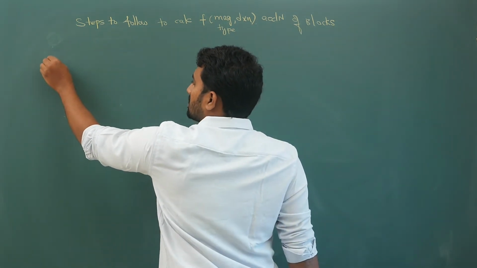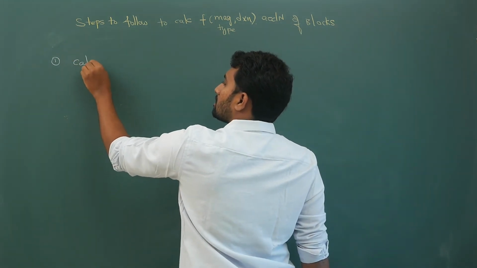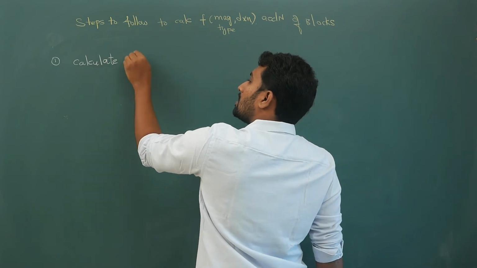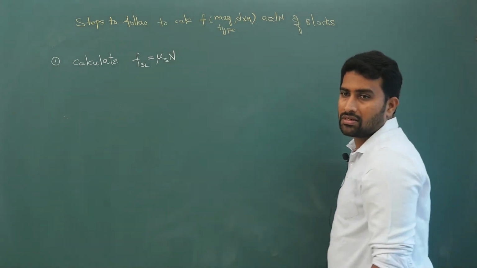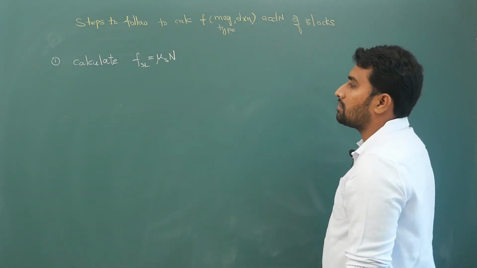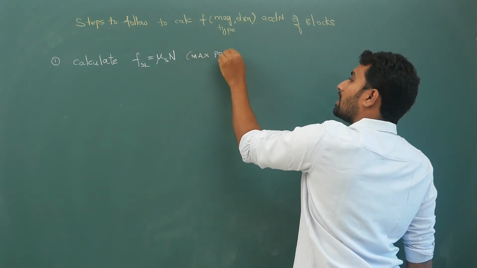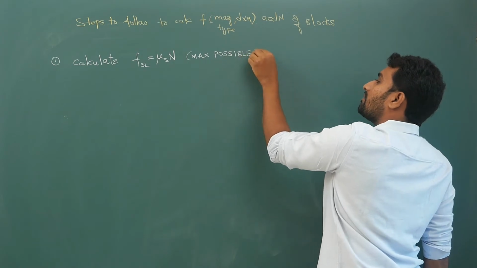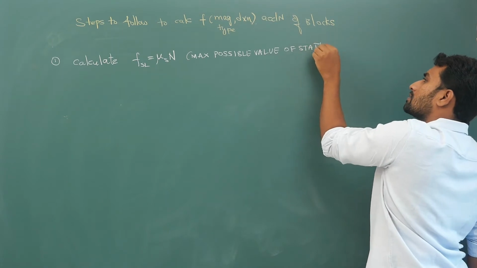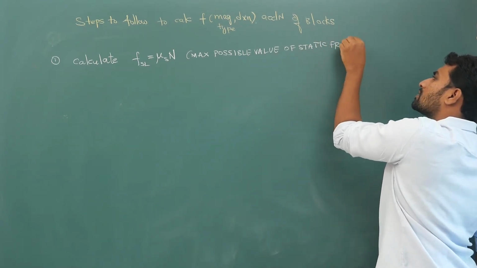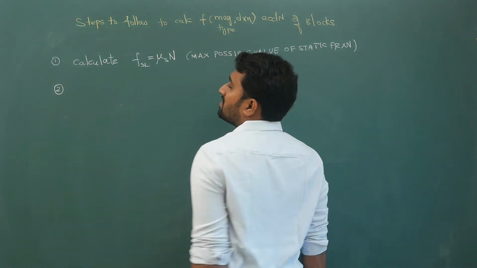First step is to calculate limiting static friction. Limiting static friction is mu s into N, coefficient of static friction into normal reaction. This is the maximum possible value of static friction. In different books these steps will be different, but I am giving you according to my style.